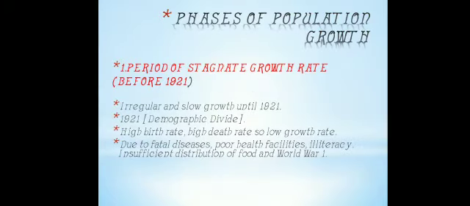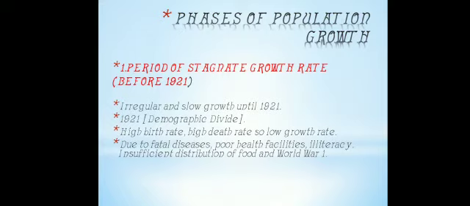First phase is period of stagnant growth rate before 1921. The period from 1901 to 1921 is referred to as period of stagnant phase of growth of India's population. Since in this period growth rate was very low, even recording a negative growth rate during 1921. That's why 1921 is known as demographic divide, because in this year growth rate was negative. And overall there was high birth rate, high death rate, so there was low growth rate.